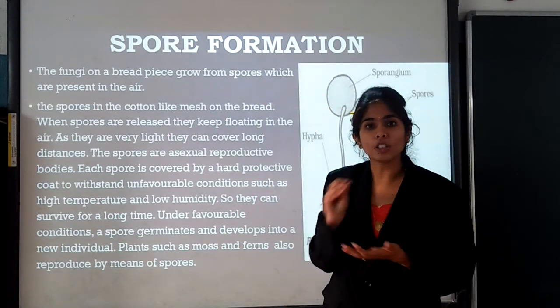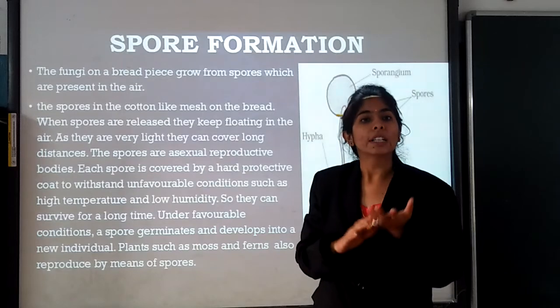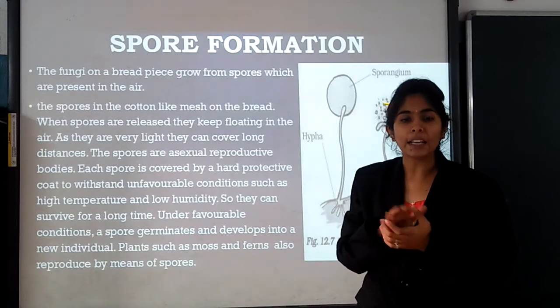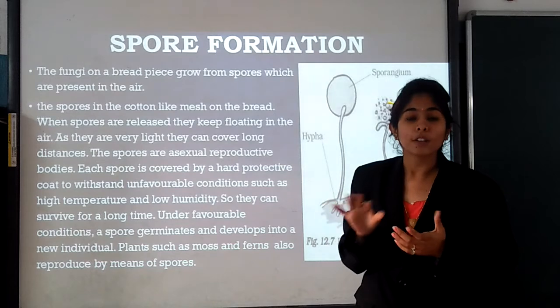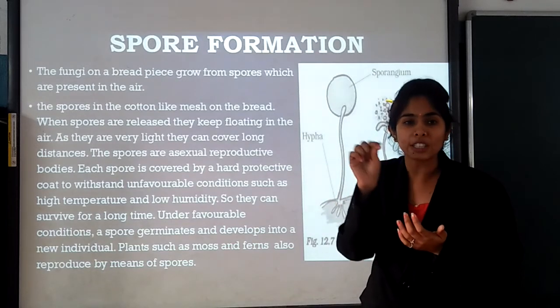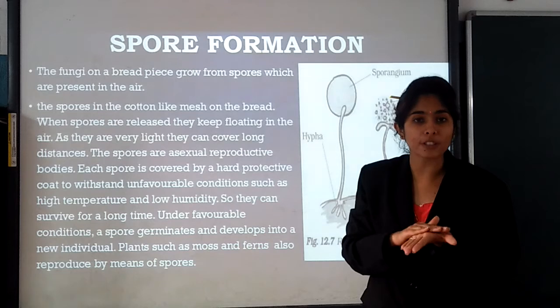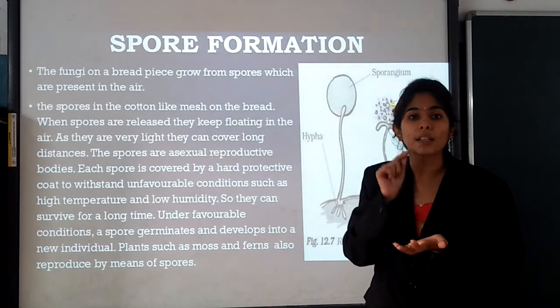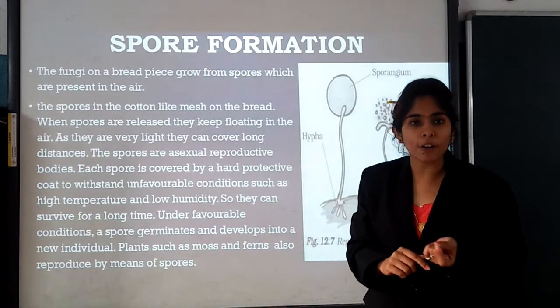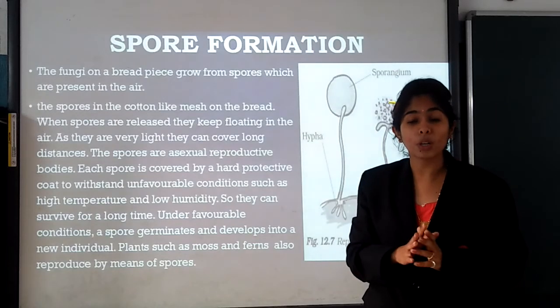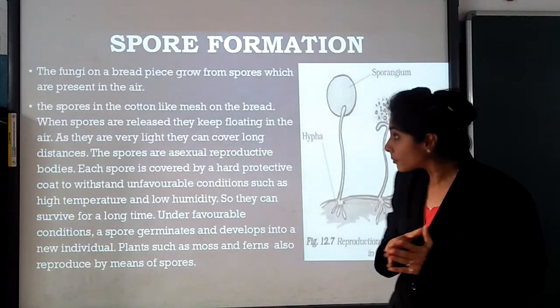Suppose children, you do an experiment at your home. Take a piece of bread and keep it in the box, okay, and leave it for 3 to 4 days. फिर क्या होगा? Any cottony type thing you will be able to observe on the surface of the bread. वो क्या है? That is a fungi. Okay, it may be of brown color, it may be of white color, it may be of green, yellow. Okay, there are various kinds of fungi.